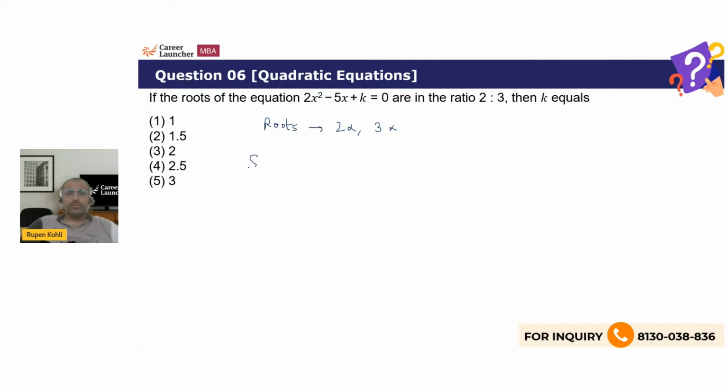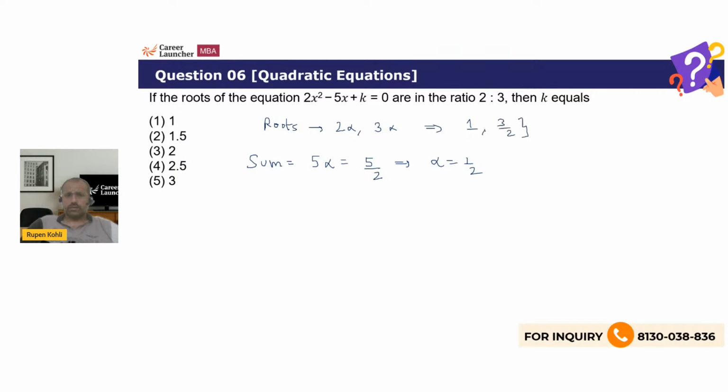So sum of the roots, which is 2 alpha plus 3 alpha, 5 alpha, should be minus of minus 5 by 2, or simply 5 by 2. So you're simply getting your alpha to be half. It simply means your roots are nothing but 1 and 3 by 2. So basically your roots become 2 alpha, which is 1, and 3 alpha, which is 3 by 2.